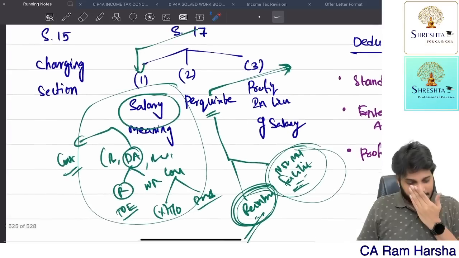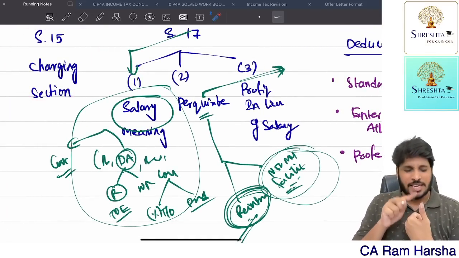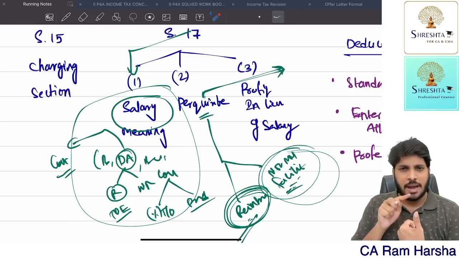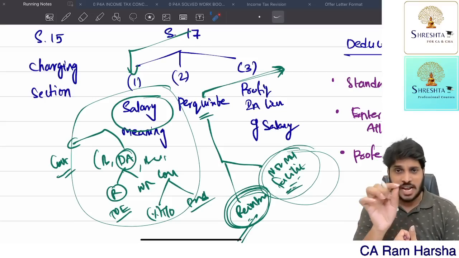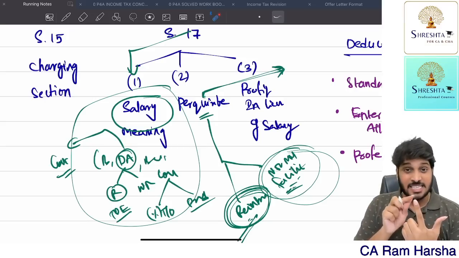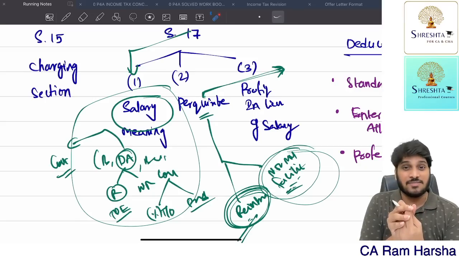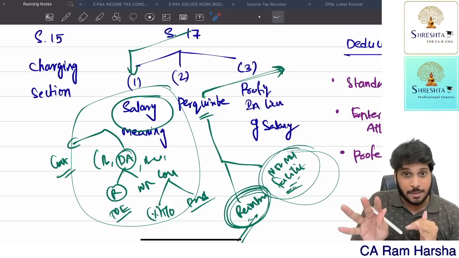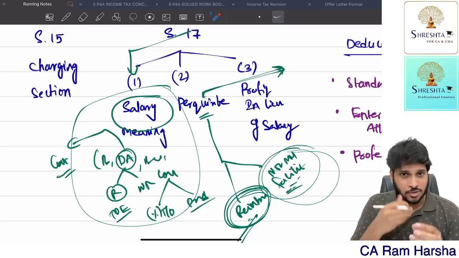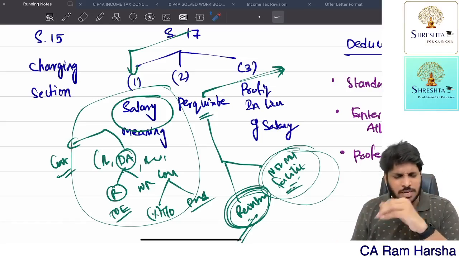Able to understand? Now, the charging section. What does the charging section say? Any sum due from an employer to an employee during the previous year is taxable as salary. Second, any sum received from the employer is taxable as salary. If you read collectively, if any amount is due from the employer or received from the employer, whichever happens earlier, it is taxable. That's why they call it due basis or accrual, receipt basis, whichever is earlier.